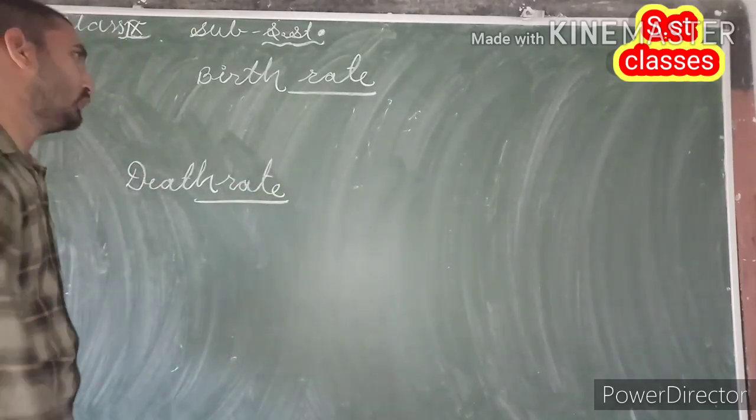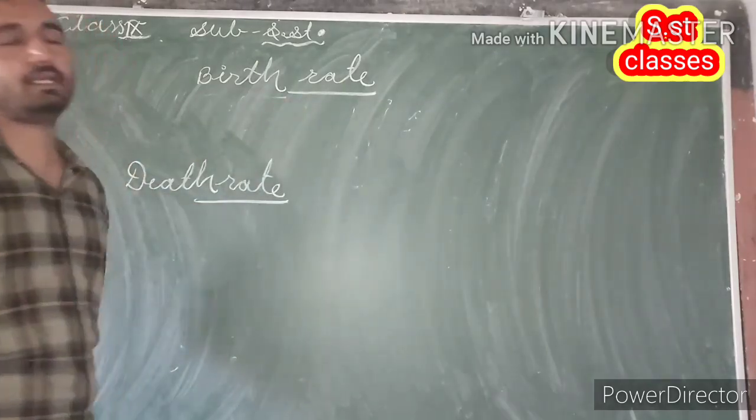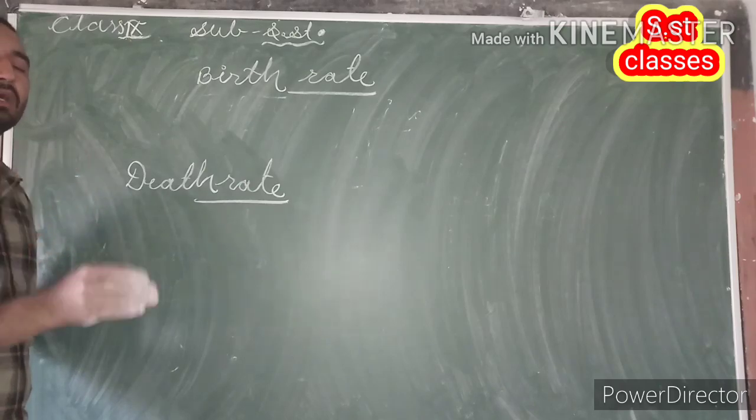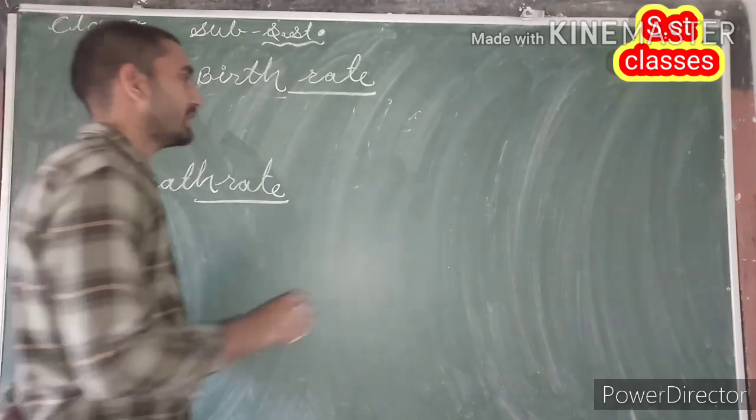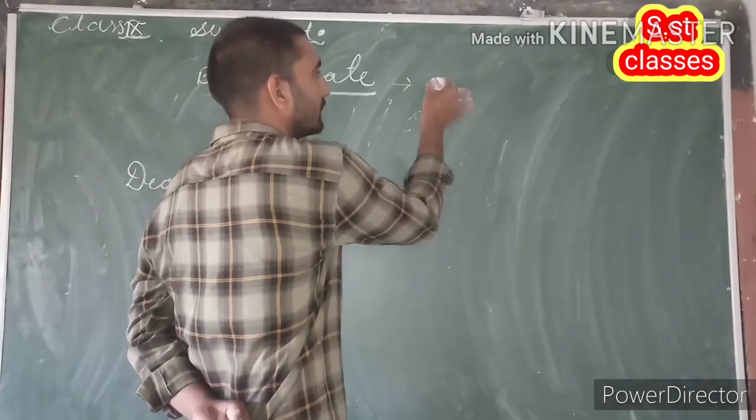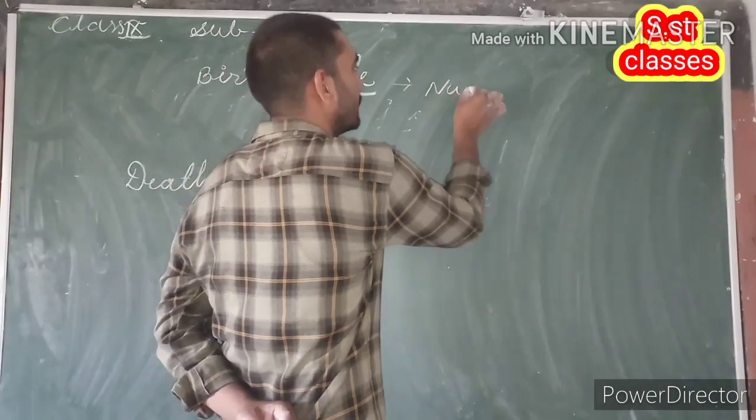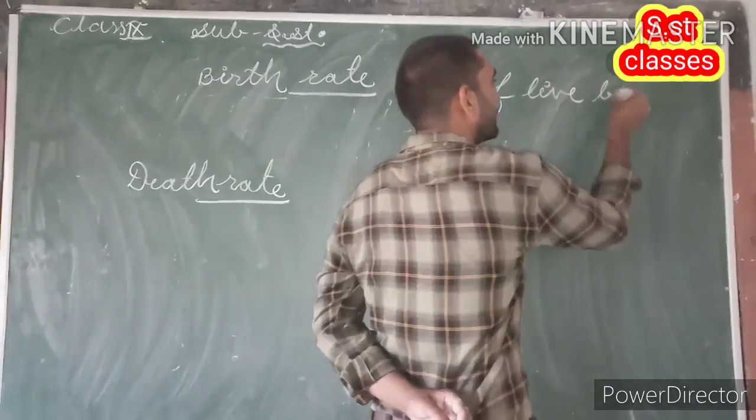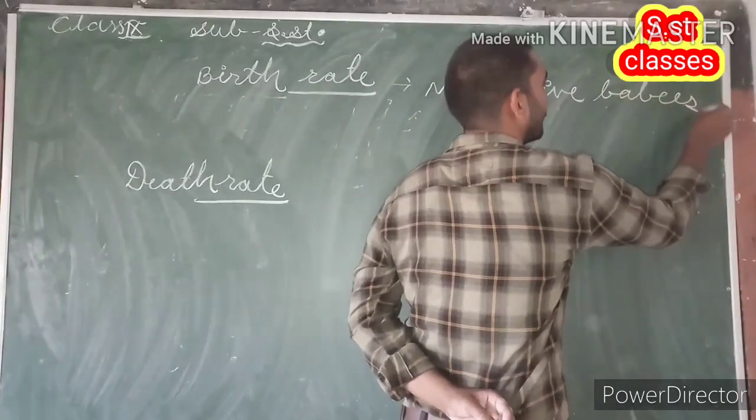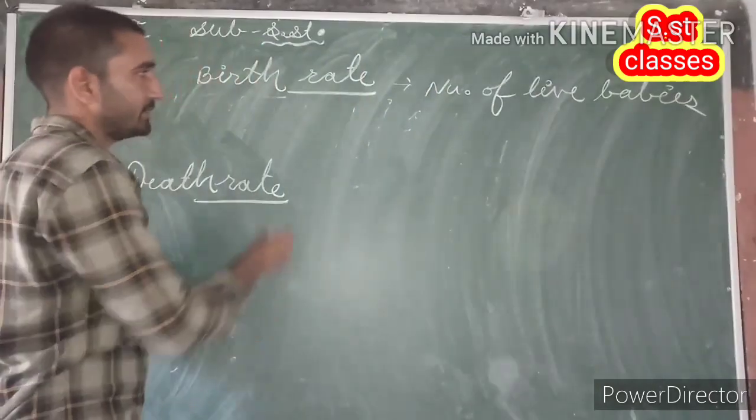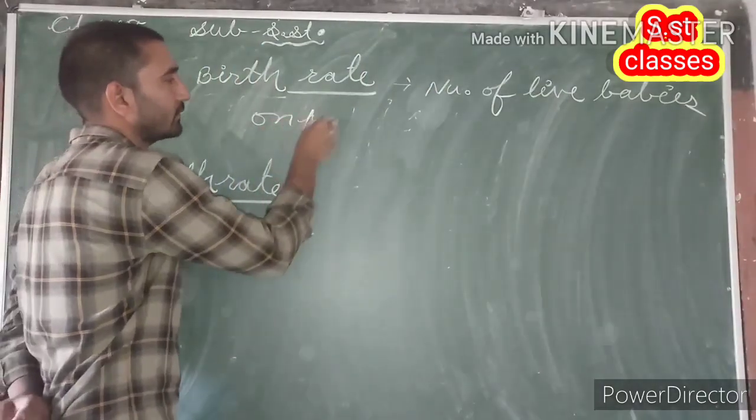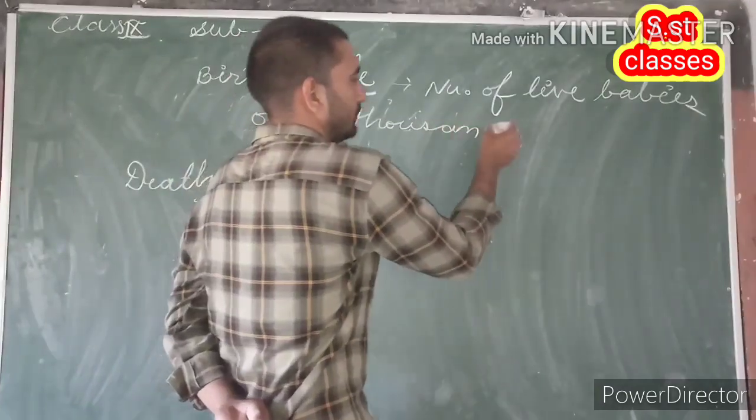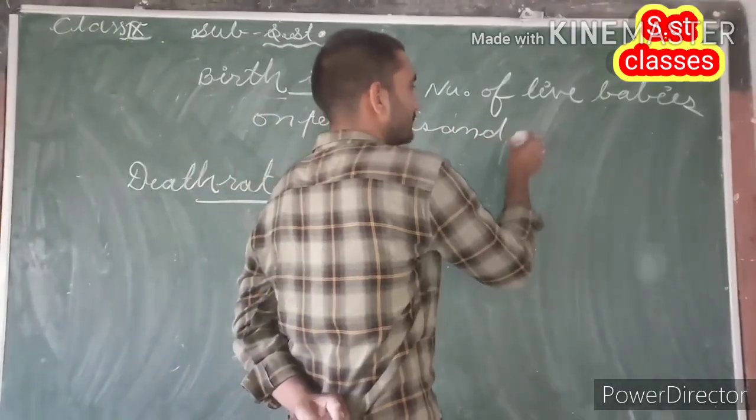First of all, the question is, what do we mean by birth rate? Means what does birth rate define? So guys, birth rate means number of live babies per thousand persons.